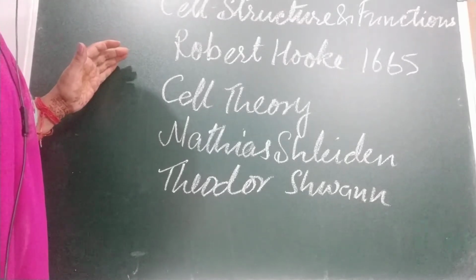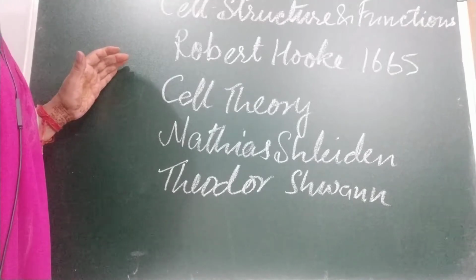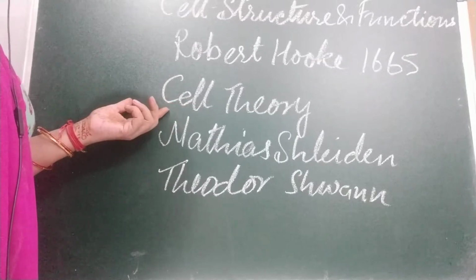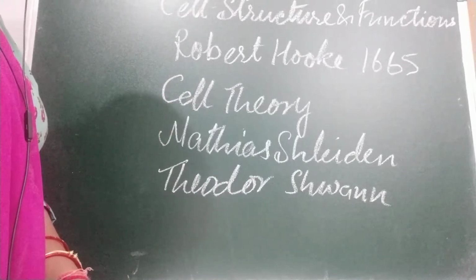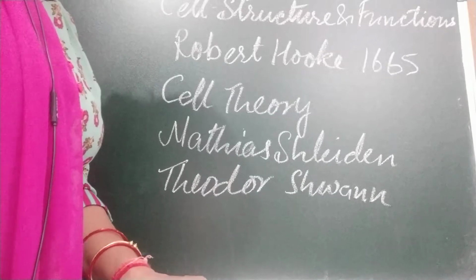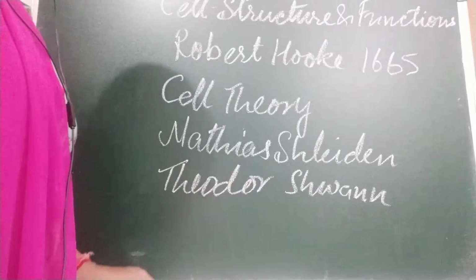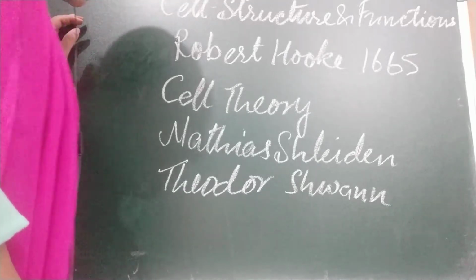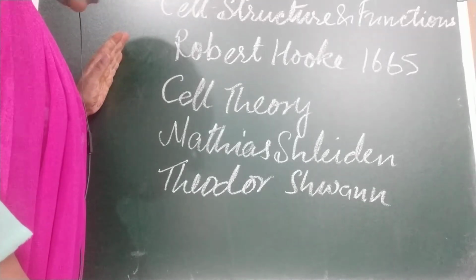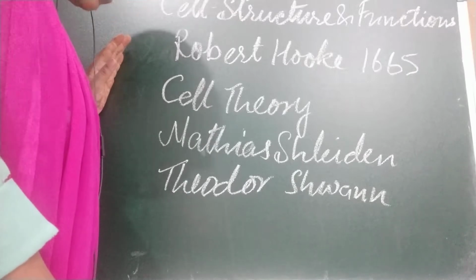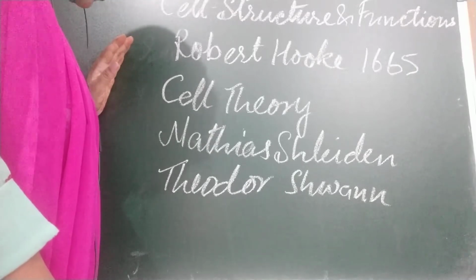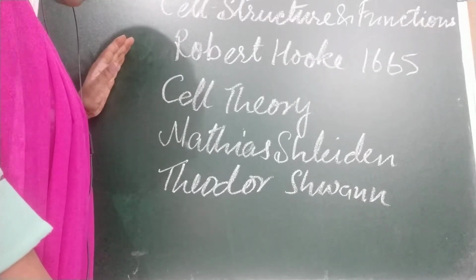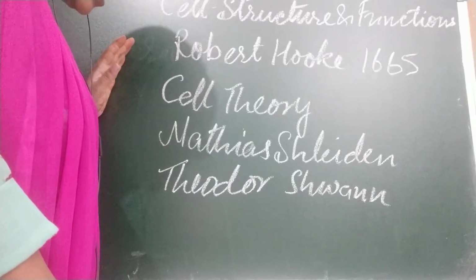Later on, in 1838, two German biologists gave the cell theory. The names of those scientists are Matthias Schleiden and Theodor Schwann. And the theory given by them is: all living things are made up of cells, just as a wall is made up of bricks. Hence, cells are the basic building blocks of living organisms. They are complex living structures.